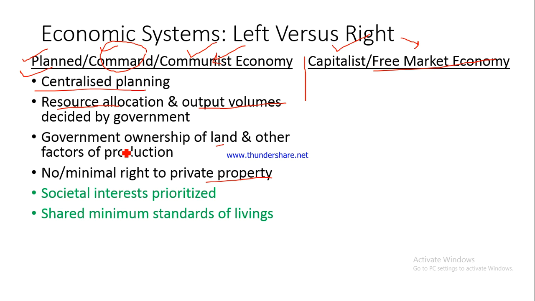So we'll extract resources from every individual according to whatever he has, and we'll provide according to whatever he needs. Right? Now I'm giving another example. Now suppose the government wants to redistribute the cars in the economy so that everybody has the same number of cars. So government has taken away my 2 cars, and government has taken away 1 car from the other person, right, who had only 1 car. Now the government would do what? It would redistribute the cars among the different families such that every family has car according to its requirements.